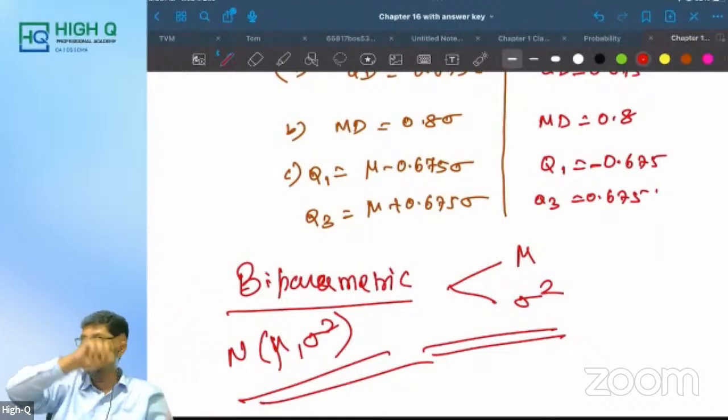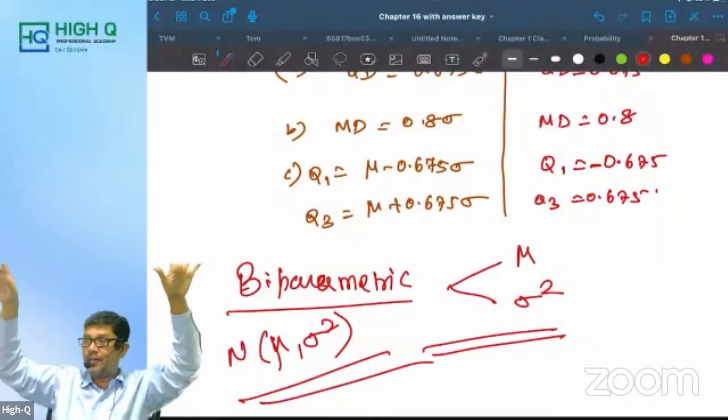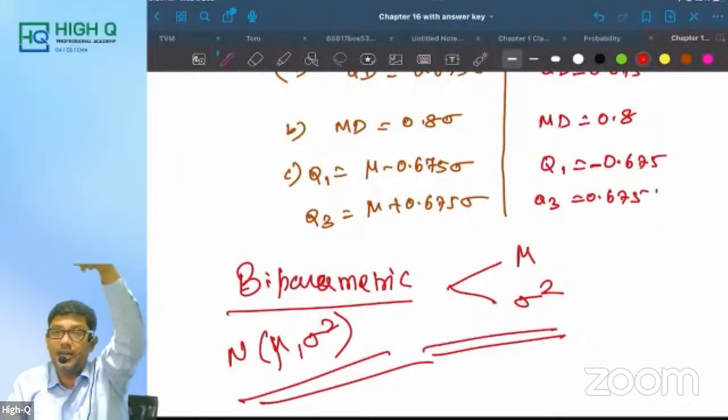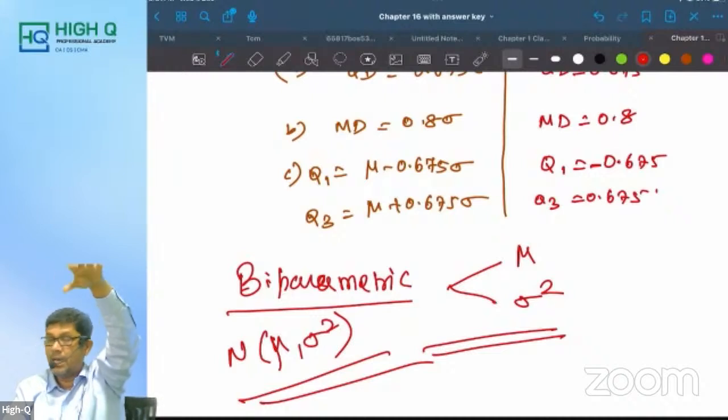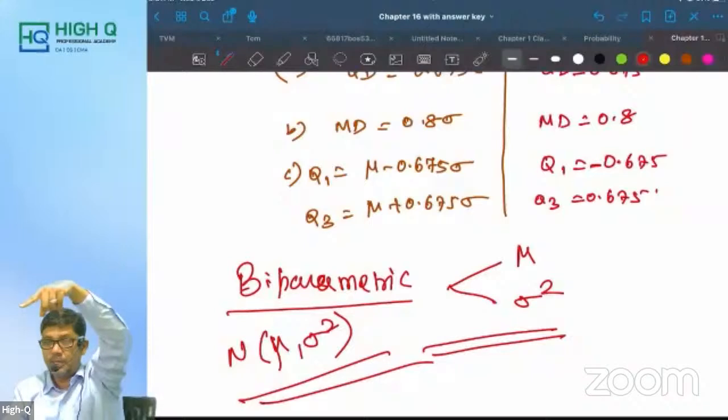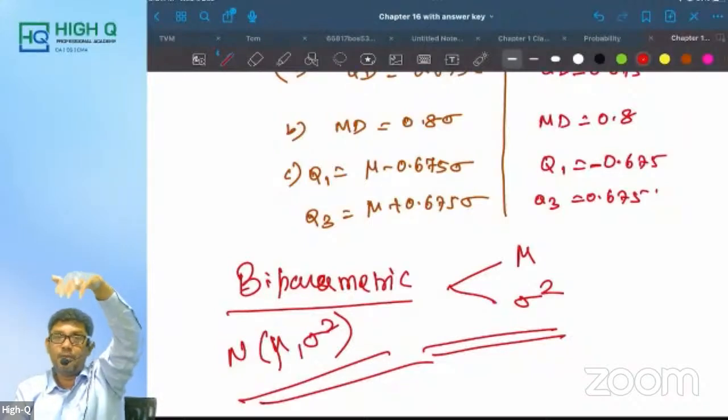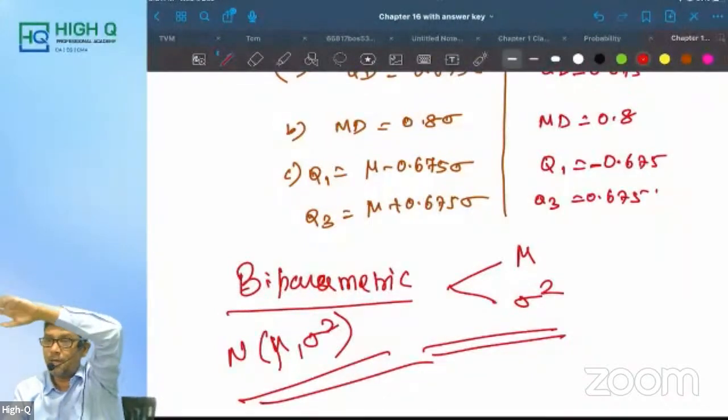Area between minus infinity to mu, or 0, and area between mu, or 0, to infinity is equal to 0.5. In this case we are going to use z, the normal variate. What is normal variate? It is x minus mu divided by sigma. Under standard normal condition, mu is equal to 0, sigma is equal to 1. The points of inflection are mu minus sigma and mu plus sigma. Under standard normal variate, the points of inflection are minus 1 and plus 1.